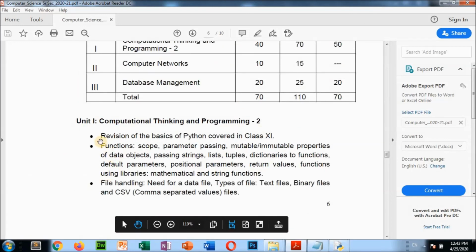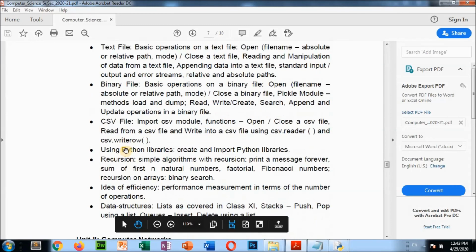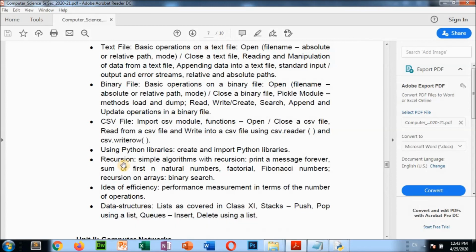From your syllabus, from the first unit, we have completed the functions topic. File handling we have finished. Then using Python libraries also we have finished. Data structures we have finished. The idea of efficiency we have not done, and recursion we have not done. So in the next video we are going to discuss one of these.